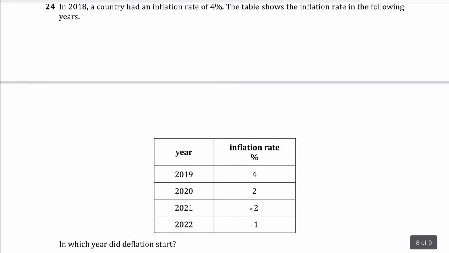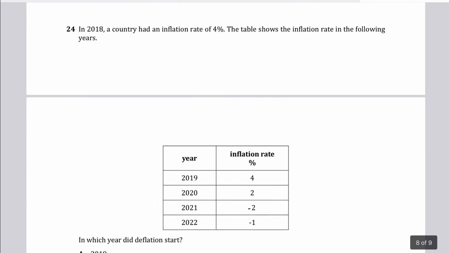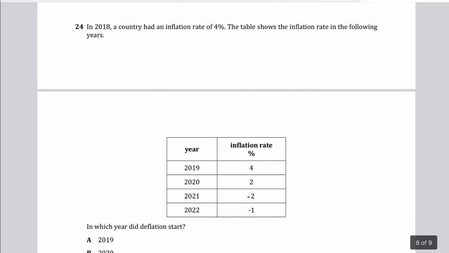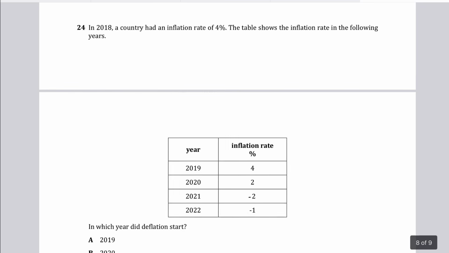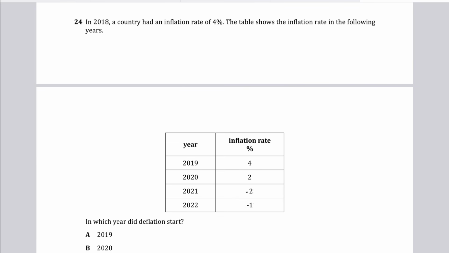Question number 24, which says: in 2018, a country had an inflation rate of 4%. The table shows the inflation rate in the following years. Okay, so in which year did deflation start?